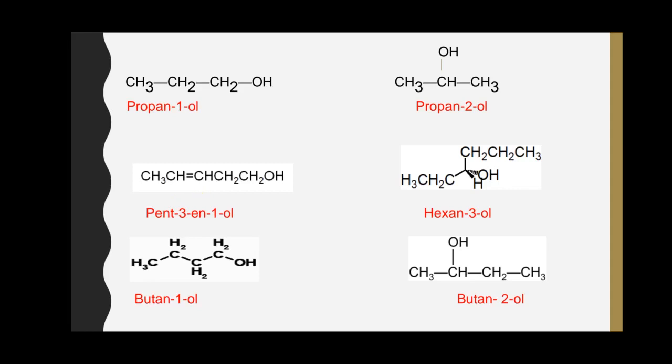This is another example of an alcohol. In this alcohol, the hydroxyl group is present at carbon number 3. Hence, the name is hexane 3-ol. This is butane 1-ol. The hydroxyl group is bonded to carbon number 1 of the alkyl chain or butyl group. This is butane 2-ol. In the butyl group, the hydroxyl group is bonded to the carbon atom which is carbon number 2.